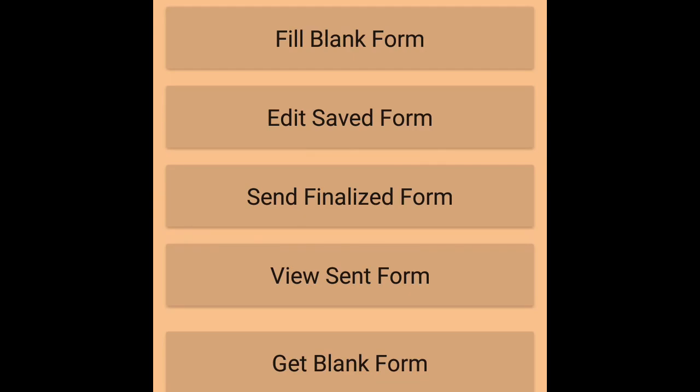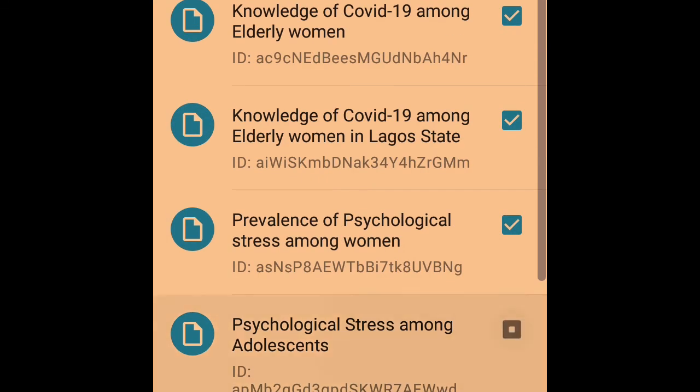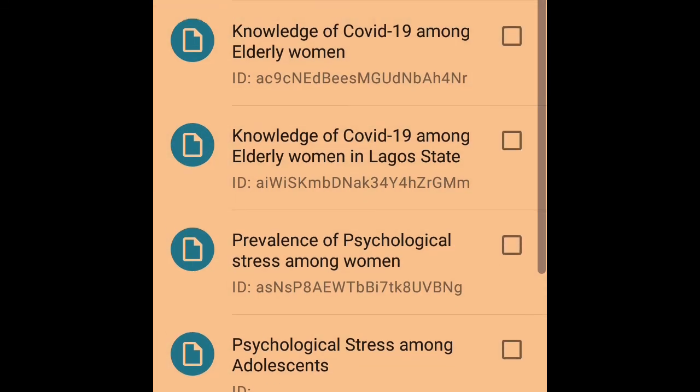All right, so you will then come to get blank form, and every deployed form on your form page would show. So we are going to be trying to click on the form we want to work on, not on all the deployed forms.